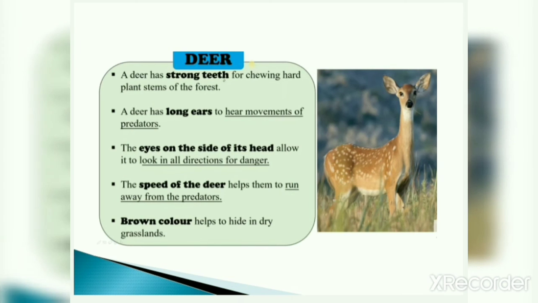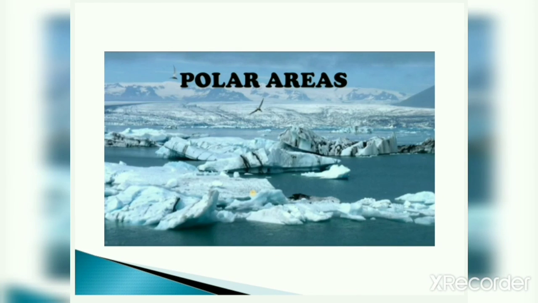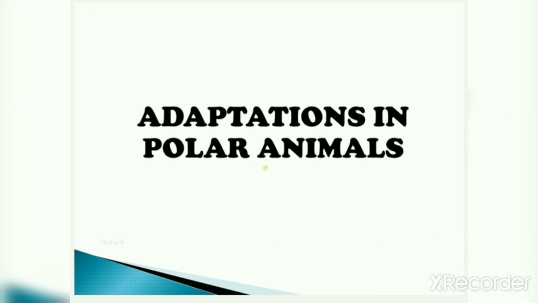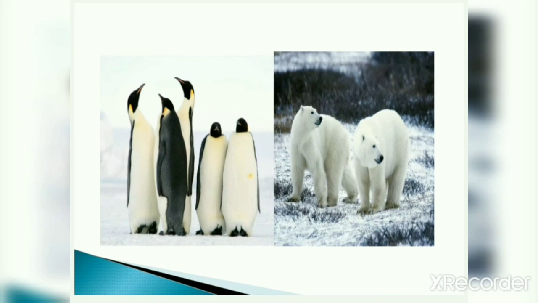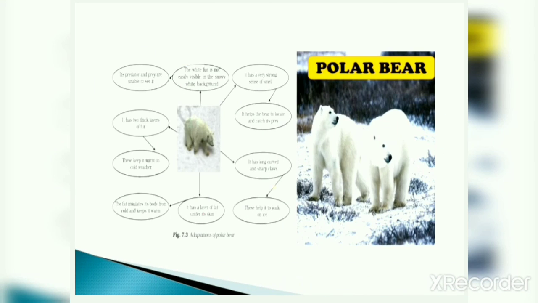Okay. So now move forward to polar areas. Now polar areas, as you know, are very cold regions. Polar means very, very cold regions. So let's know about adaptations in polar animals. As I already told you, we find penguins and polar bears in polar regions.